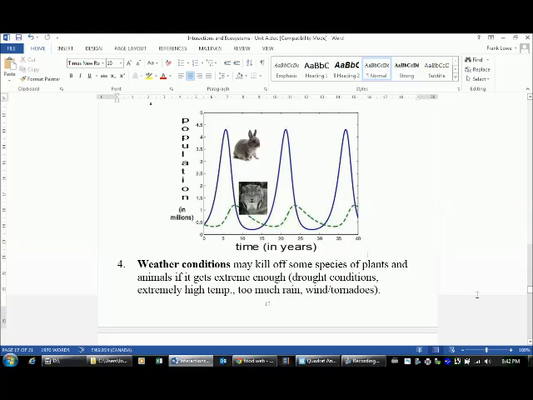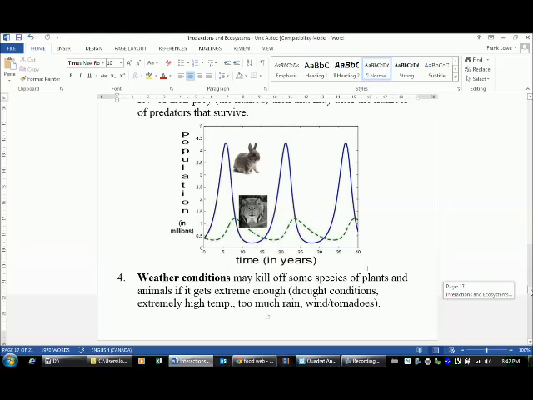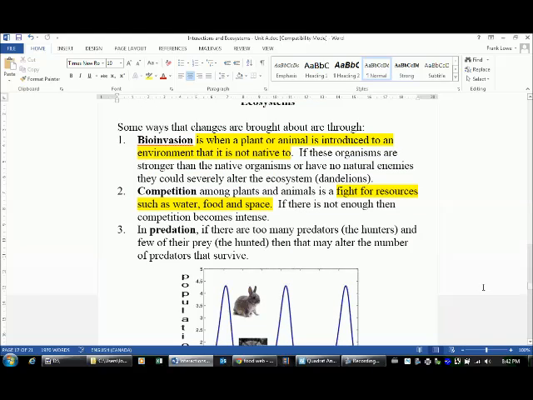Okay, so those are the 4 things that will affect the distribution of living things in an environment: weather conditions, predation, predator-prey combinations, competition, and bioinvasion.